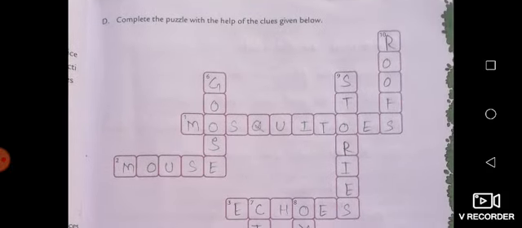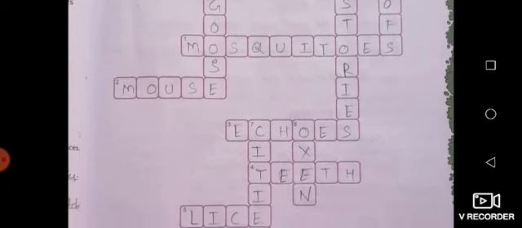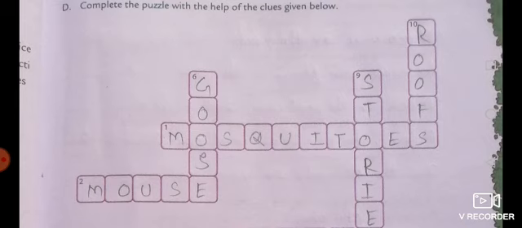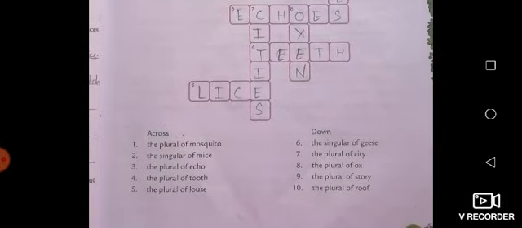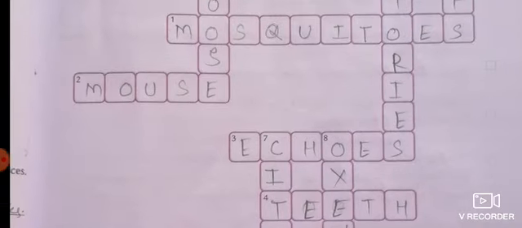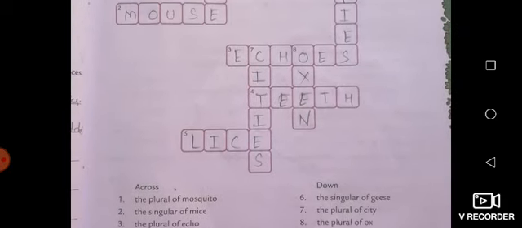ROOFS. So student, I have given all the words in the filled form here. You can see, I am going to repeat it again. The plural of mosquito is mosquitoes. I have filled it here. You can see MOSQUITOES. Second one, the singular of mice is mouse. You can see here MOUSE. Third, the plural of echo is echoes.